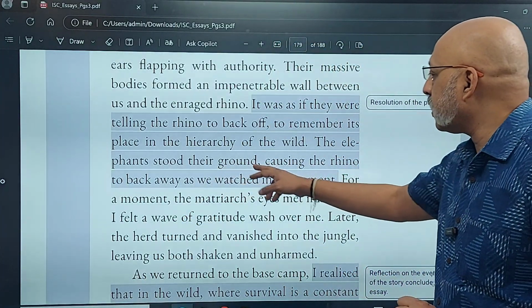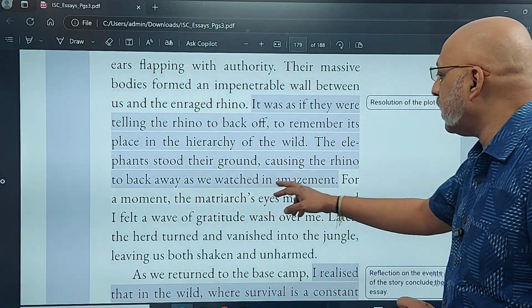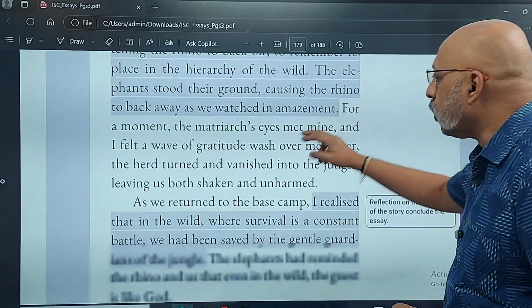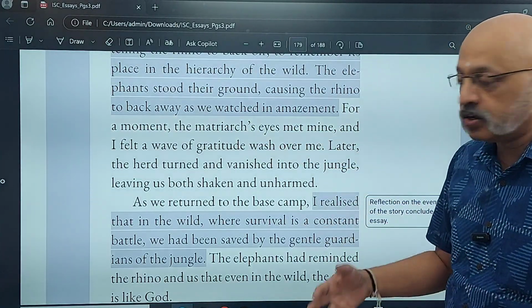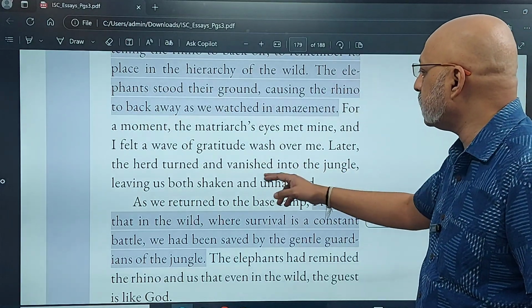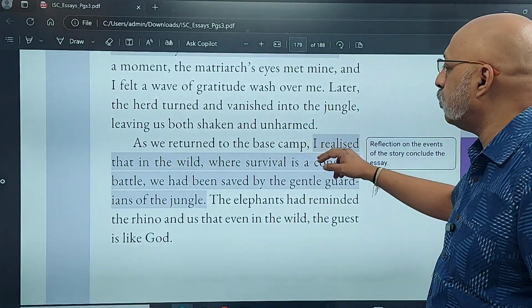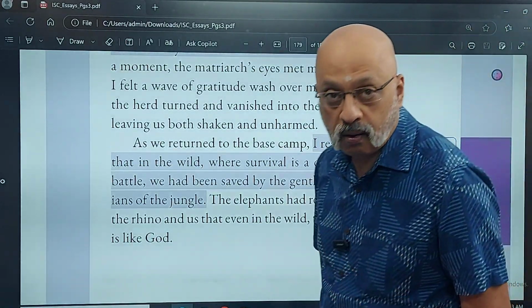The elephants stood their ground, causing the rhino to back away as we watched in amazement. For a moment, the matriarch's eyes met mine, and I felt a wave of gratitude wash over me. Later, the herd turned and vanished into the jungle, leaving us both shaken and unharmed.